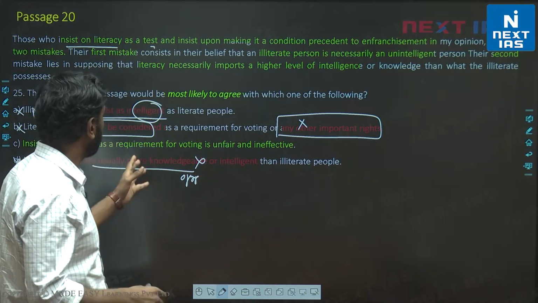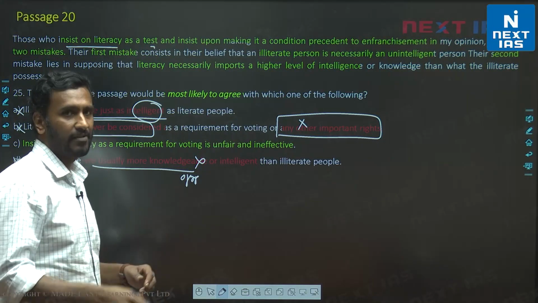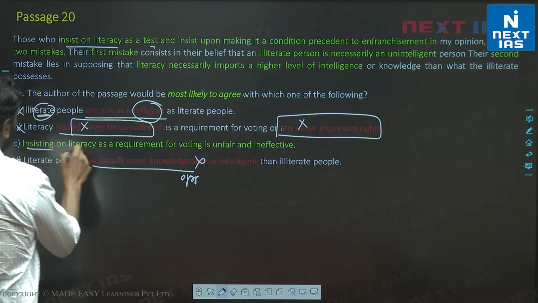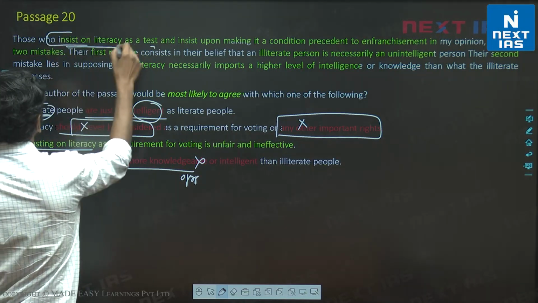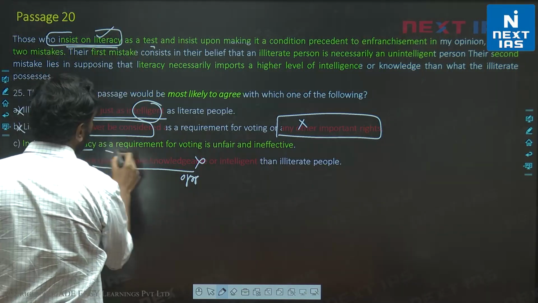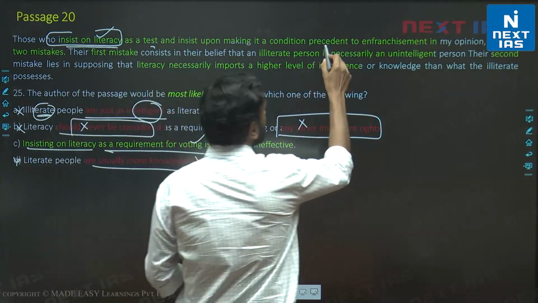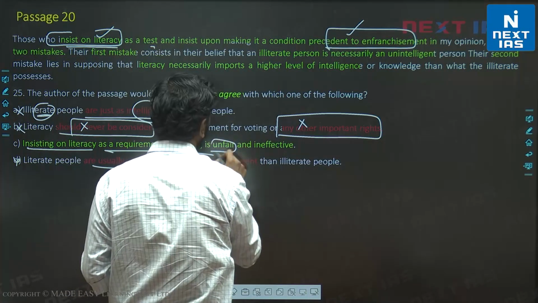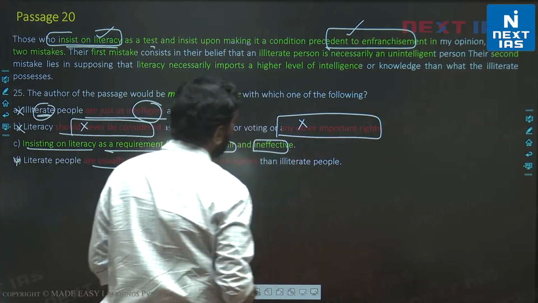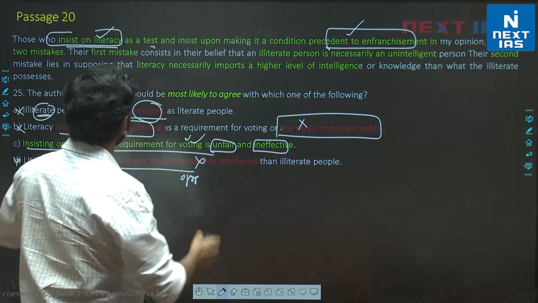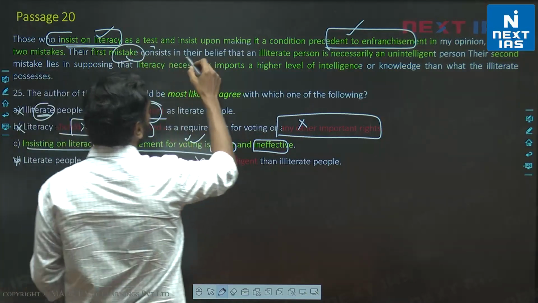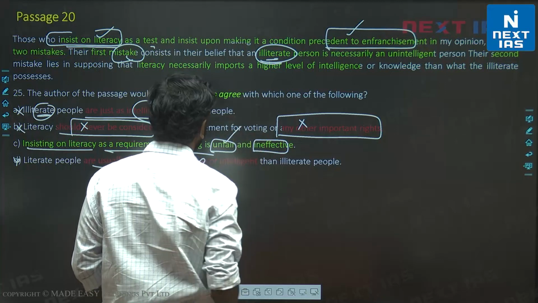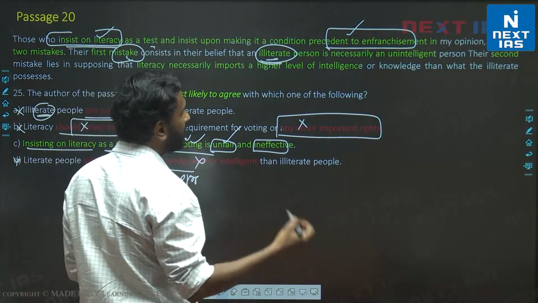Insisting on literacy as a requirement for voting is unfair and ineffective. So let's look at insisting on literacy. Here, those who insist on literacy, no problems, directly stated as a requirement for voting. So as a precedent to enfranchisement, directly stated, is unfair and ineffective. So why is it unfair? Because it's wrong, it's a mistake to consider someone illiterate and not to give them any voting rights. So it is unfair. This is valid. Why is it ineffective?